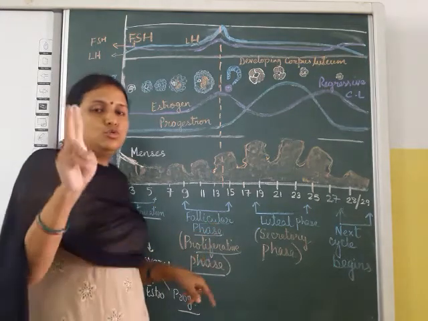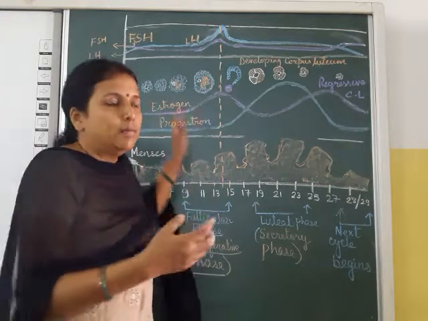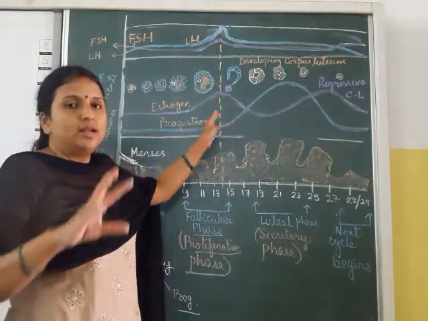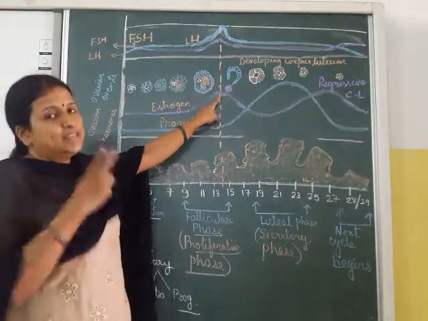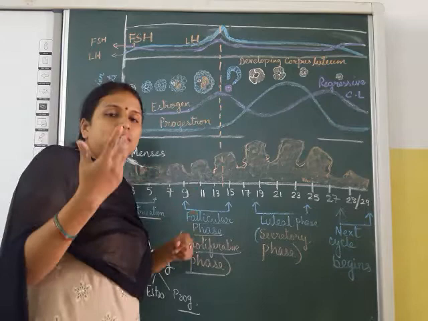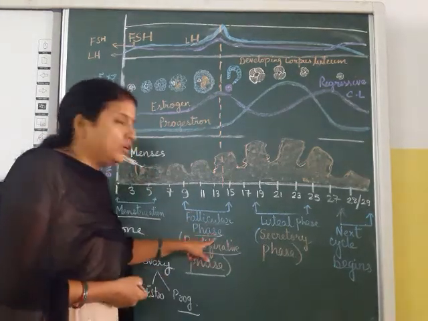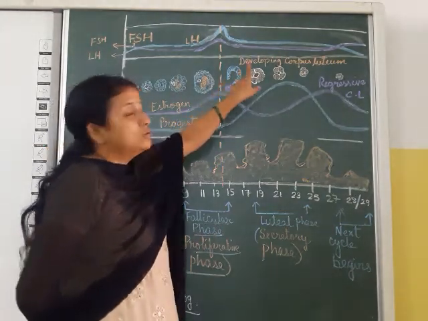The follicular phase has two events taking place simultaneously: growth of the follicle, primary follicle to secondary follicle, primary oocyte to secondary oocyte, and the maturation of the Graafian follicle and ovulation. Both come in this phase. Here students get confused, thinking ovulation is happening separately. No, ovulation is coming under the follicular phase only. So the ovum is released, and what happens to the Graafian follicle?